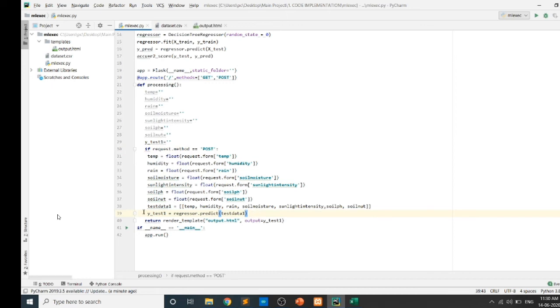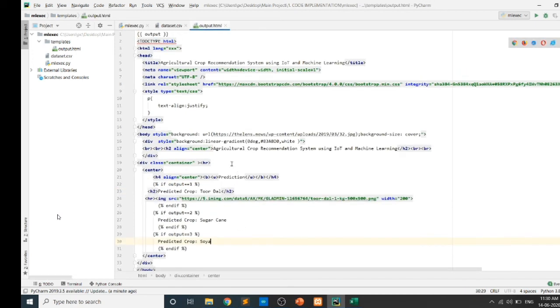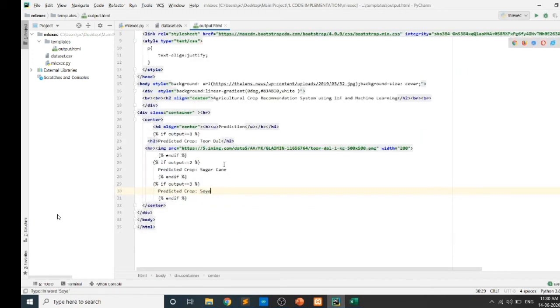Here we can see y test1 regressor.predict. We will be predicting the output using this data which we received from the front end, after which the output will be displayed at the front end at y test1. We can see that output.html. Here in output.html we can see that output page, which we can now run.